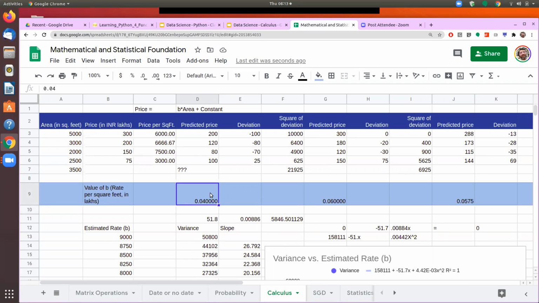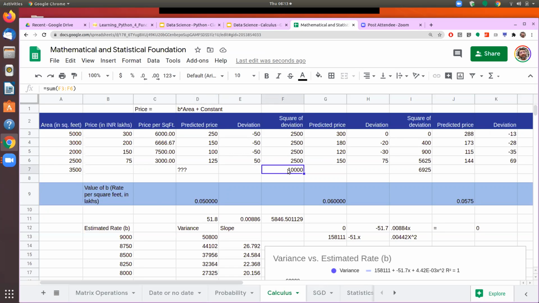So let's try that. If I reduce further to 3,000 square feet, deviation further increases. It means that from 4,000, I need to increase, and from 6,000, we need to decrease. And therefore, somewhere between 4 and 6, we are putting 5,000. So deviation comes to 10,000. So this is how we will do a trial and error. And at whatever point my deviation is the minimum, that becomes my best estimate.